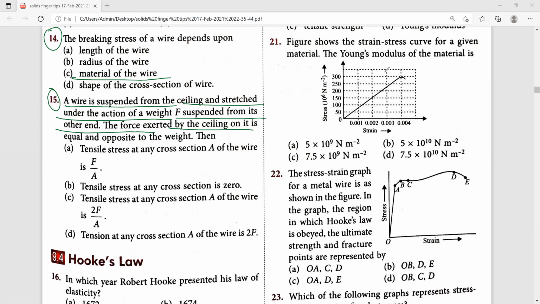Therefore, tension at any cross section A of the wire is just F and not 2F. Hence, the tensile stress, which is equal to tension per unit area, is equal to force by area. Therefore, for 15th one, A one is the right option. That is, tensile stress at any cross-sectional area of the wire is F by A.